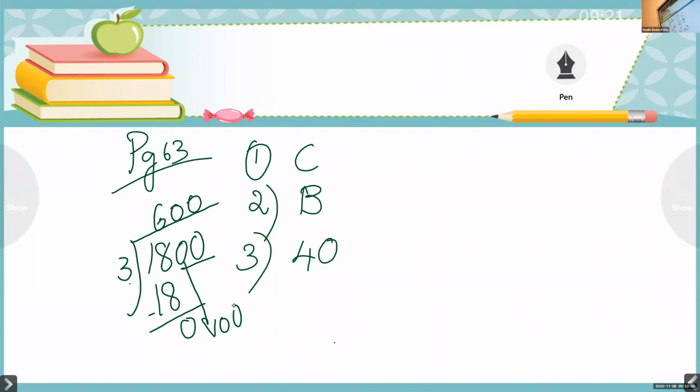Which is the option? And the 0 will come to the top. B. Option B is correct. And that balance 0 will come up. Balance 0 will come here. Then the remainder is 0. Remainder is 0 and the quotient is 600. So question number 4, option B.